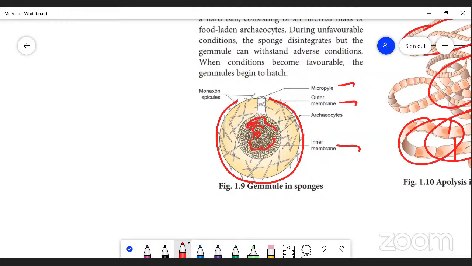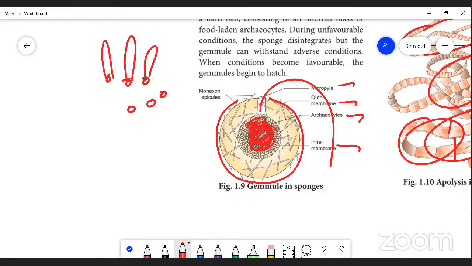The internal buds are called gemmules. The gemmules are masses of food-laden particles. That is called archeocyte. During unfavorable conditions, the sponges disintegrate, and during favorable conditions, the gemmules are released away from this micropyle, and each bud becomes a new sponge. That's a very good example for endogenous budding.